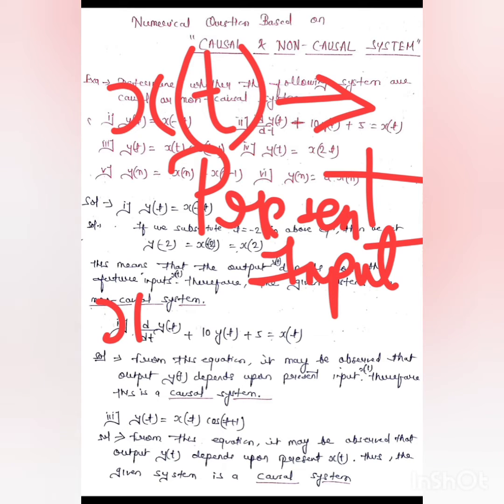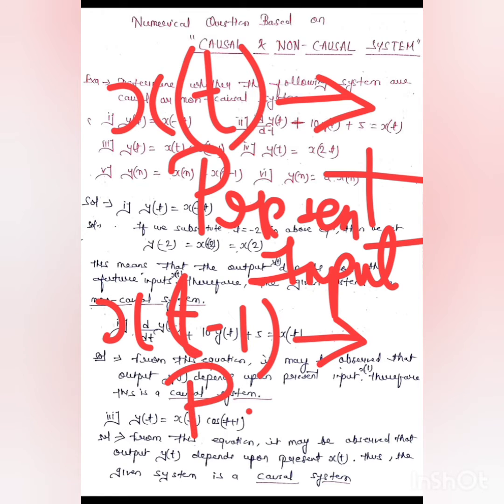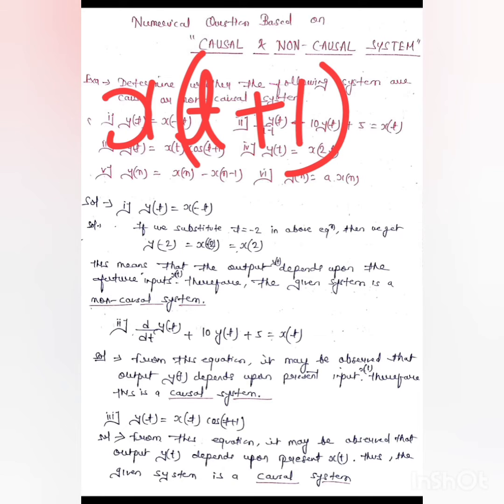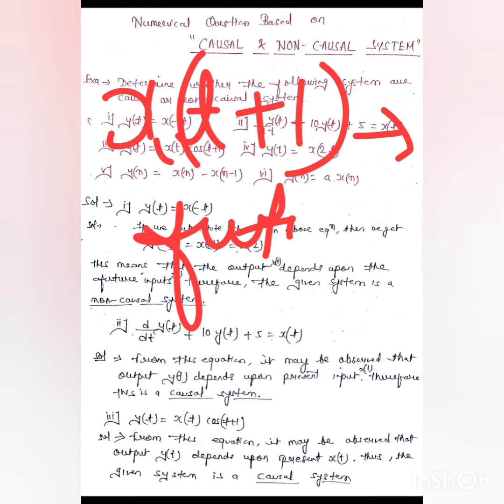If it is written like x of t minus 1, that means it represents past input. If it is written like x of t plus 1, this represents future input.